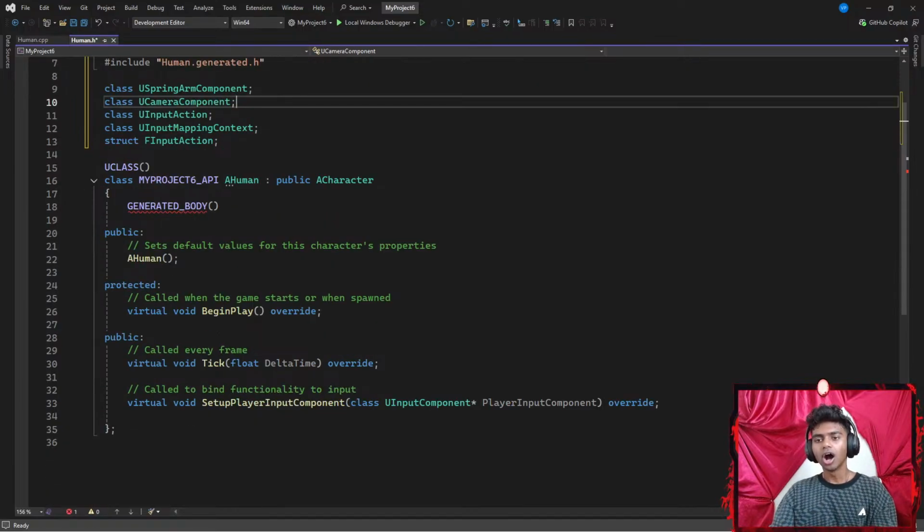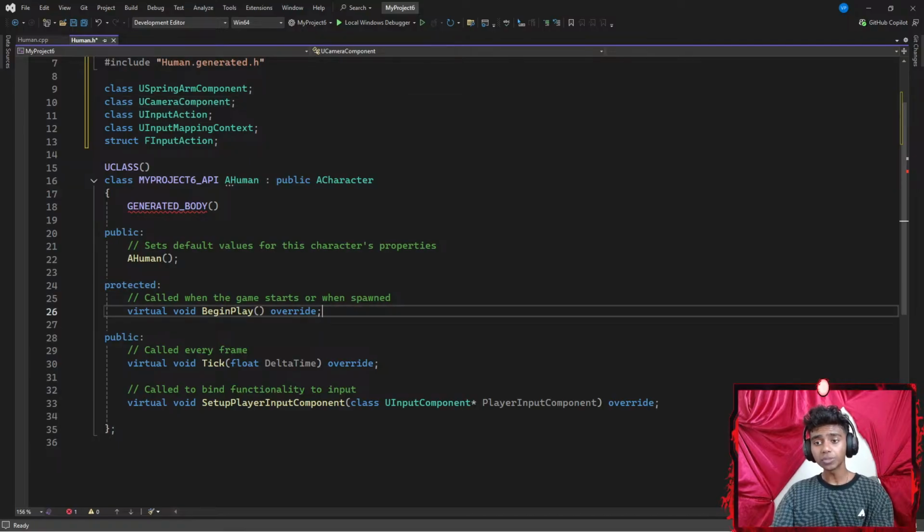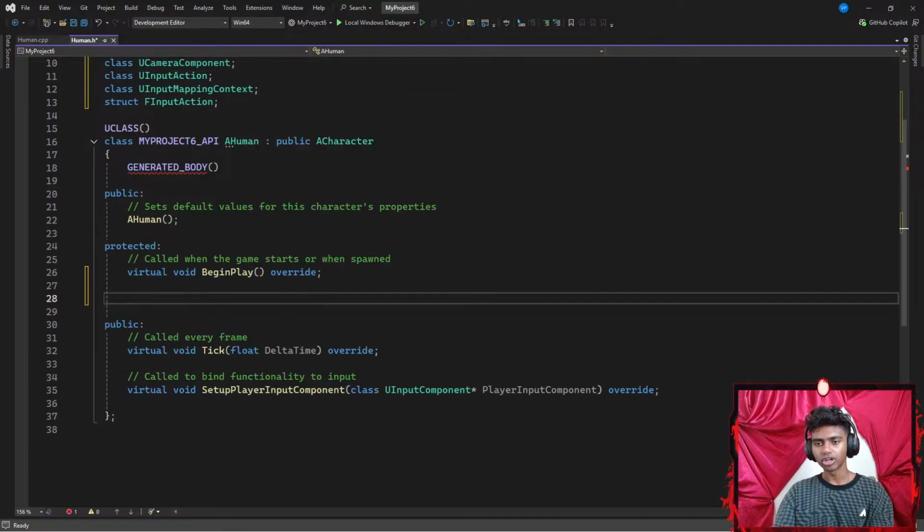There we go. Okay, now once I'm done with those, is there something else that I need? Maybe under my protected data members, I want to go ahead and create a few, let's say UPROPERTYs. For example, first is going to be for my input mapping context. And guys, I'm doing this without a reference. So this is pure memory and logic. So I'm going to go with something like InputMappingContext. Alright guys, there we go.